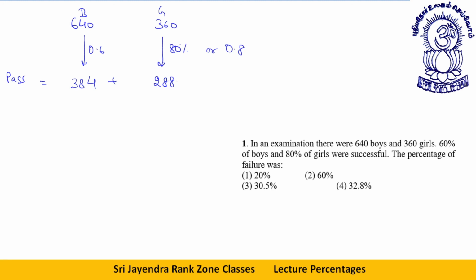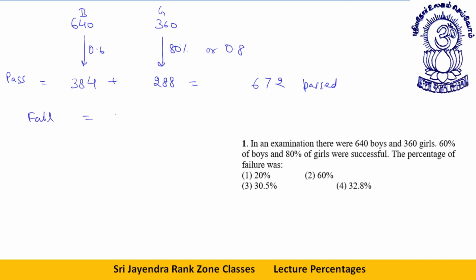So the total comes out to be 672. This much is the pass. So 672 people passed.